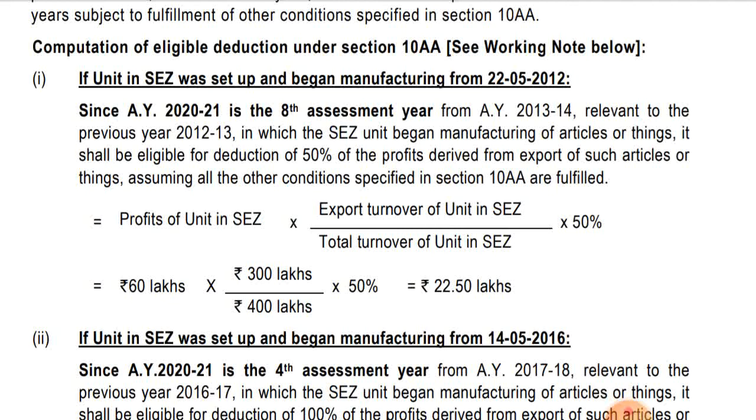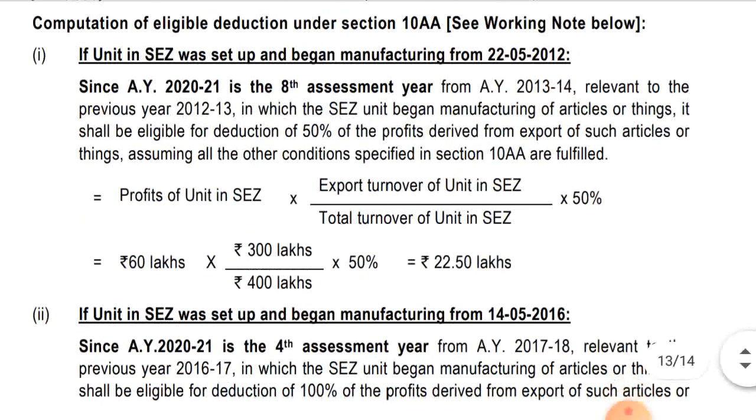Okay, so profit of unit in SEZ into export turnover of unit in SEZ divided by total turnover of unit in SEZ into 50%. So 60 lakh is the profit of the unit of SEZ into 300 lakh export turnover of unit SEZ. So 300 lakh divided by 400 lakh into 50%, that will be coming to 22 lakh. And in the second situation, the amount will be coming to, that is 25 lakhs.